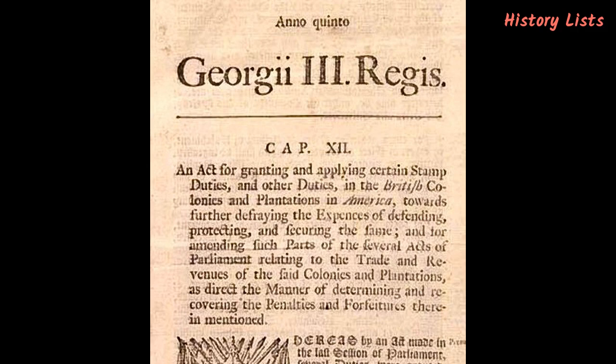But the British also sought to reduce their debt, which increased dramatically after the French and Indian Wars, 1754 to 1763. The colonists were outraged because they had no say in the taxes that were to be imposed on them and how the raised money was to be spent. Britain repealed the act in 1766, but as it would later turn out, the American Revolution had already begun.